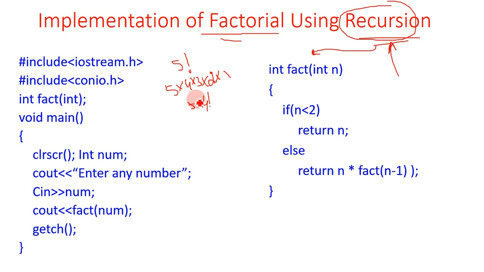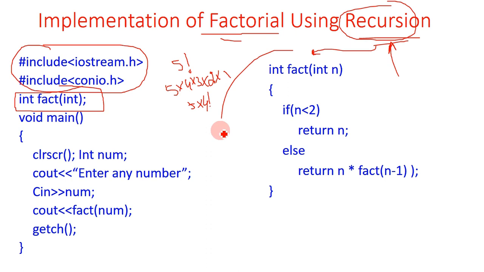So this is the implementation. These are the header files: hash include iostream.h, hash include conio.h, that has the implementation of clrscr, cout, cin, and getch functions. This is the function declaration.